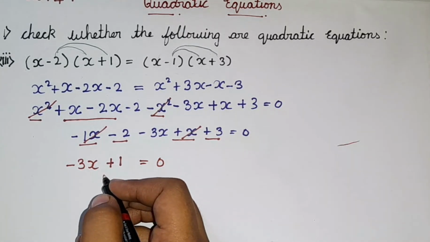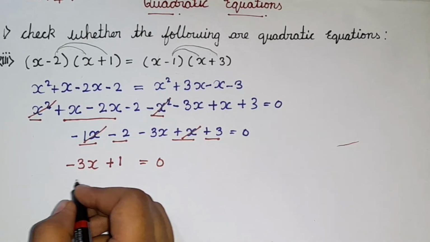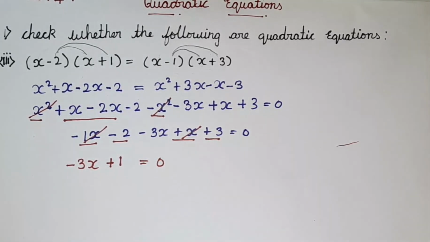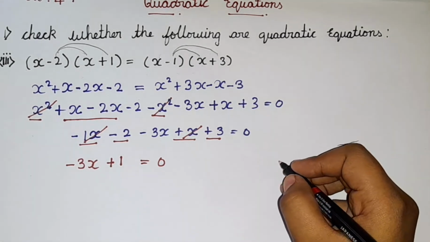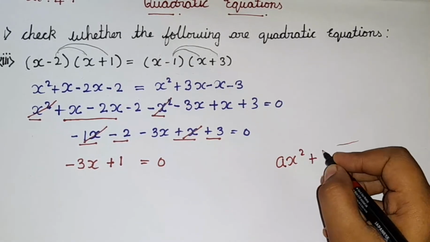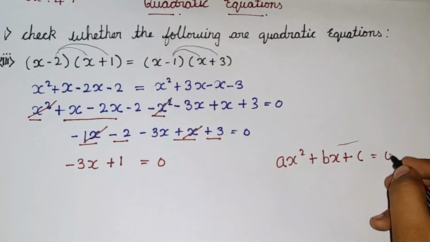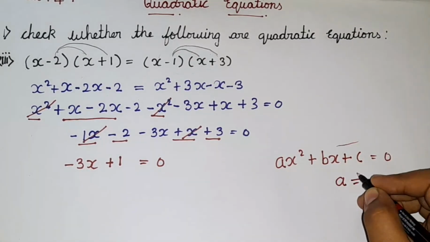So, now as you guys know, we got these values. So, now we are going to be checking whether this is a quadratic equation or not. So, for checking the quadratic equation, we have a standard form. What is that standard form? The standard form is ax square plus bx plus c is equal to 0, where a is not equal to 0.